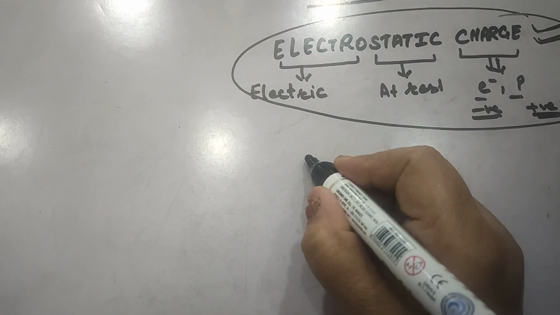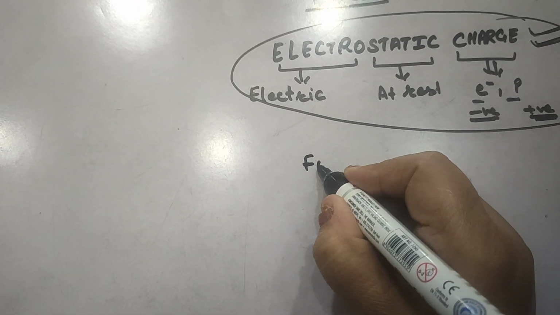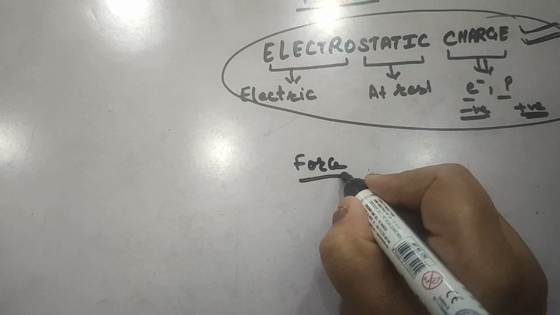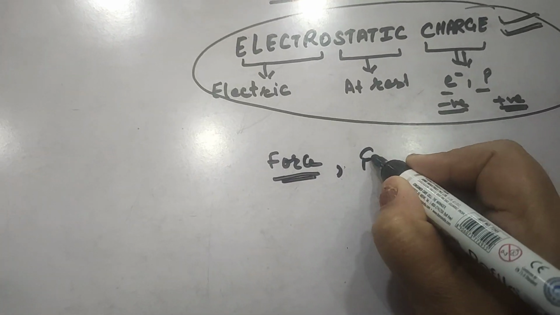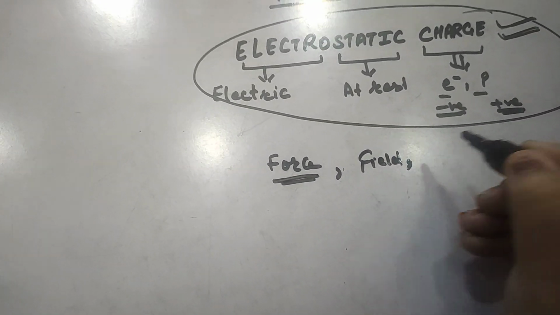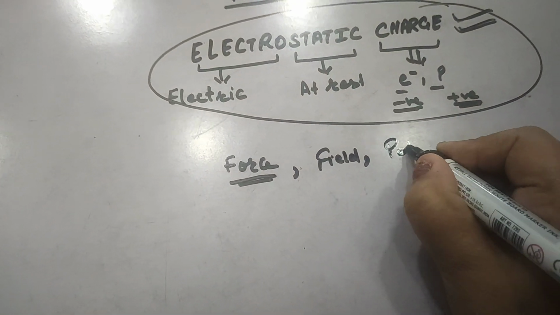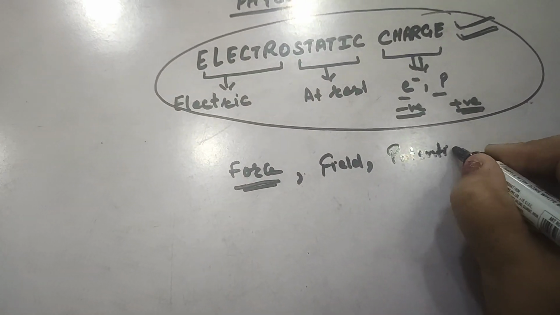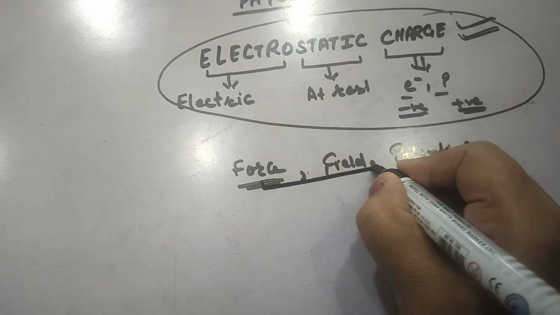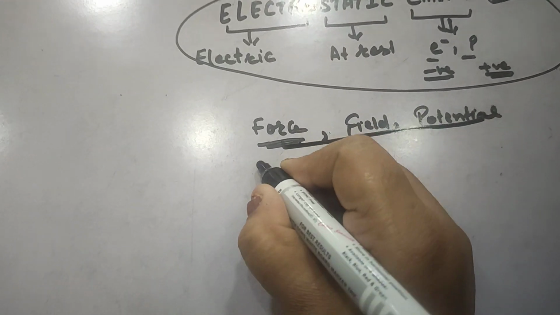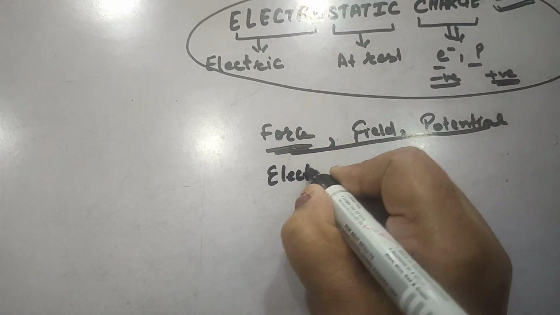Such a branch of physics is known as electrostatics.